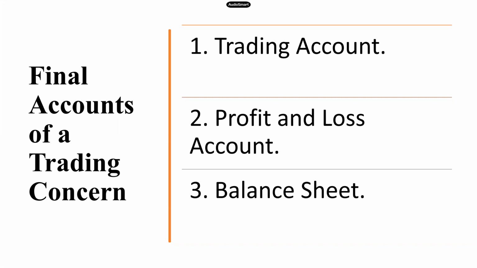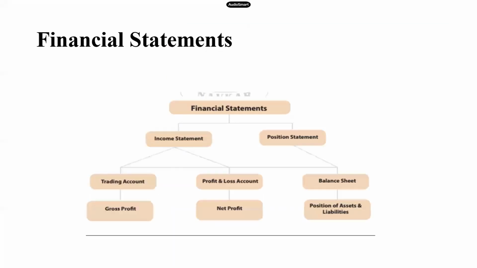Now what we need to do is look at the pro formas of each one so that we understand the process of preparing them. We need to learn how to prepare a trading account, profit and loss account, and the balance sheet. One by one, we will look into the pro formas of each one and understand how we need to prepare them. So we will start with the first.